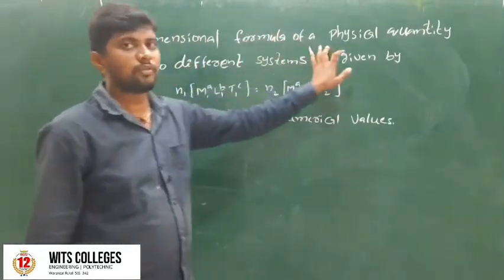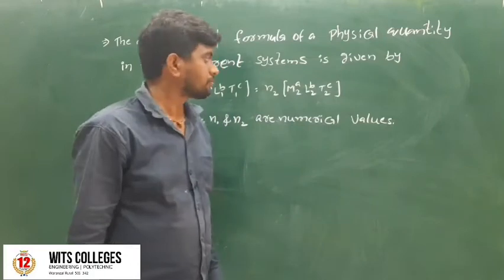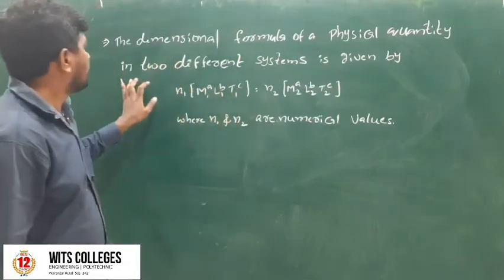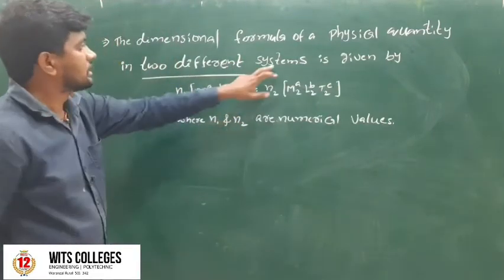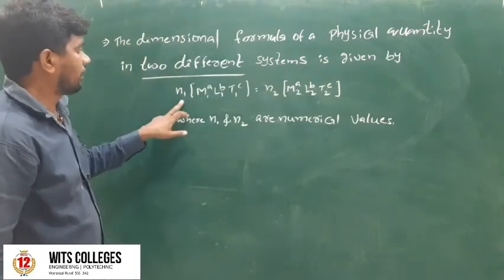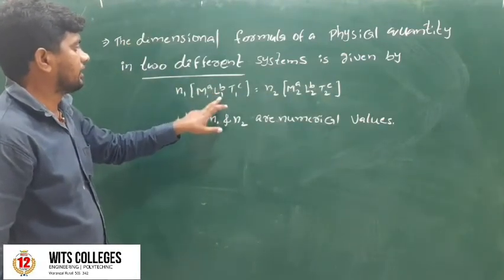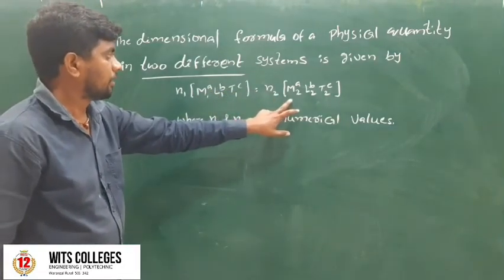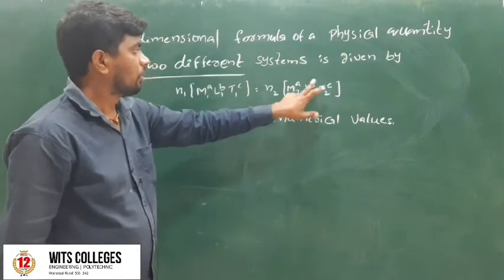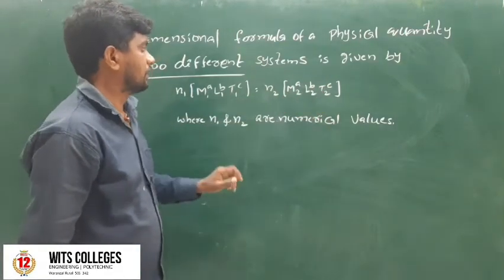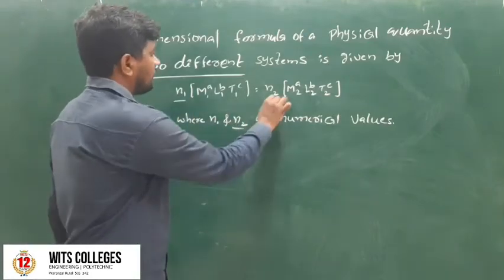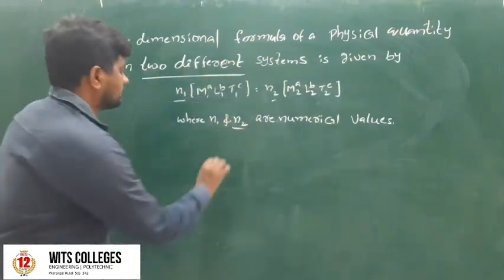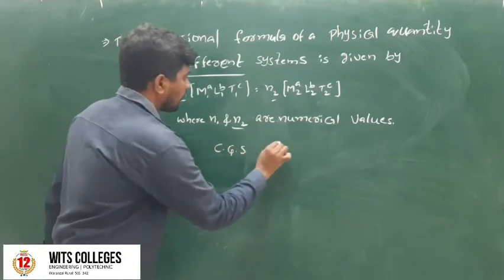The important principle of homogeneity of dimensions: the dimension formula of a physical quantity in two different systems is given by n1 into m1 power of a, l1 power of b, t1 power of c equals n2 into m2 power of a, l2 power of b, t2 power of c, where n1 and n2 are numerical values. Two different systems means the CGS system and the SI system.